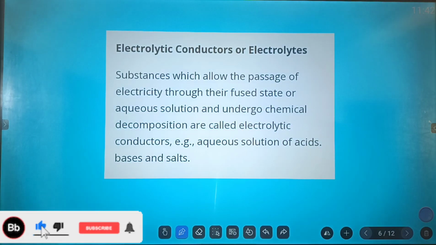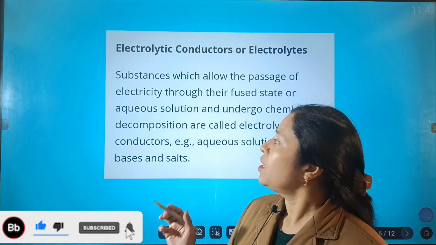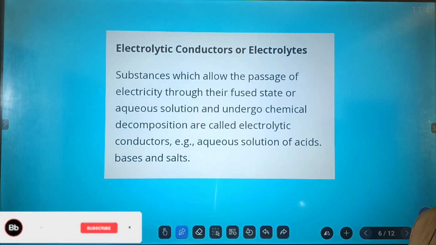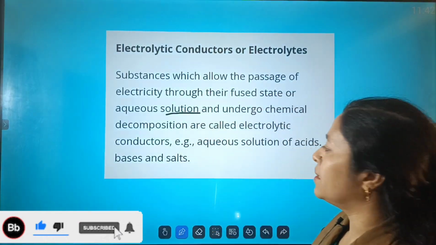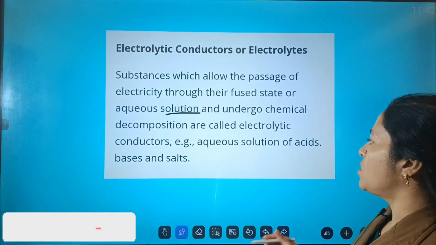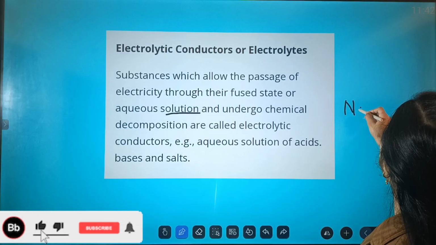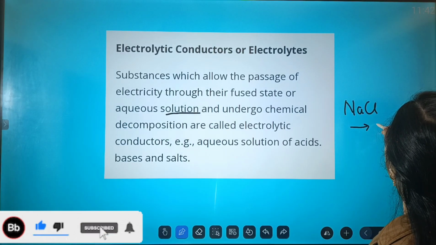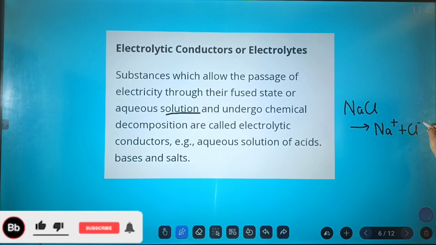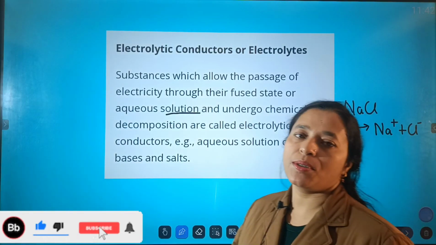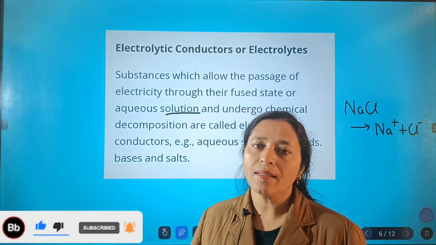Electrolytes allow the passage of electricity through their fused state, that is the melted state, or in the form of aqueous solutions, and they undergo chemical decomposition. Such a substance is known as an electrolyte. For example, aqueous solutions of acids, bases and salts.